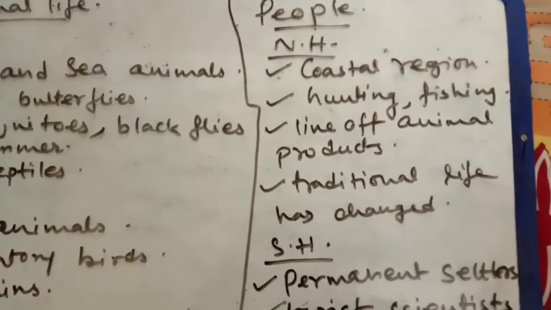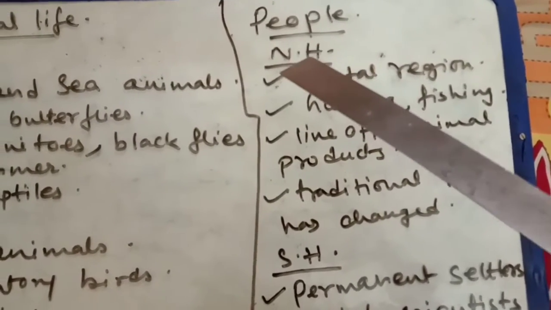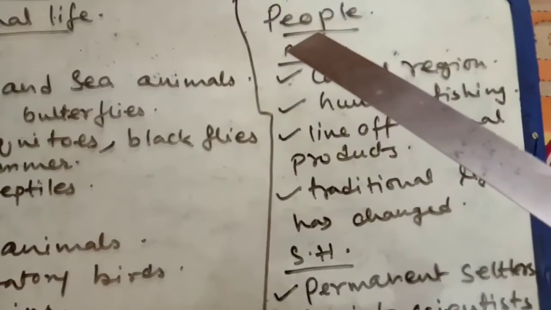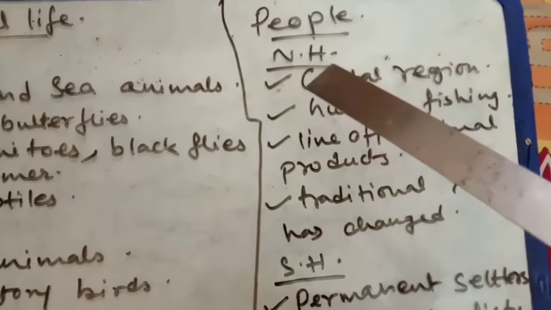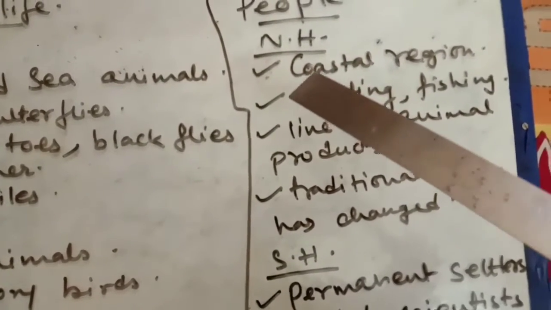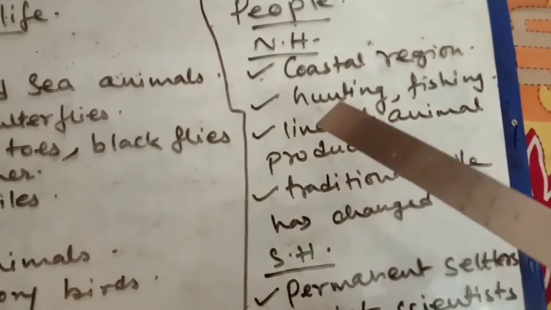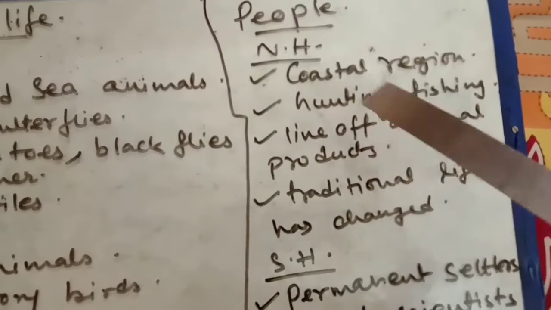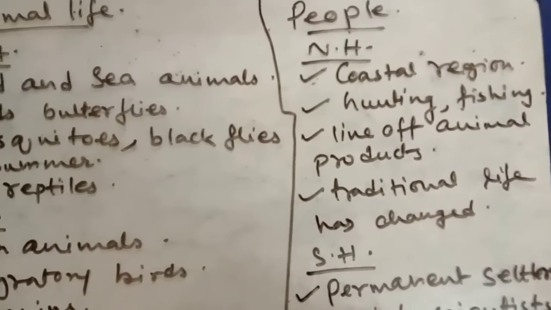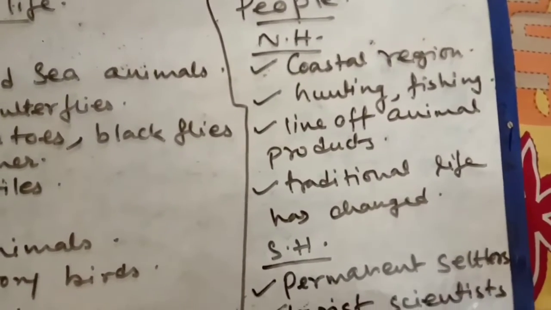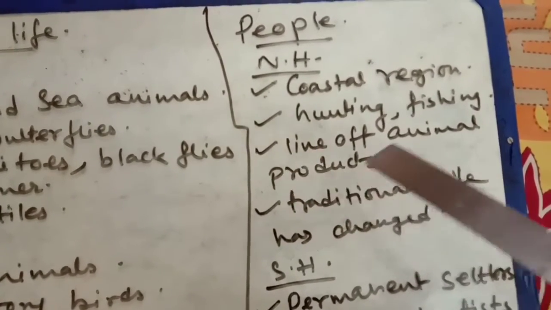Now students, in this part I have also written about the people. That means I am going to discuss the people of the frigid zone. Here you can see coastal region. This means that people live only in the coastal region in the northern hemisphere of the frigid zone. Hunting and fishing are the chief occupations of the people in the northern hemisphere of the frigid zone.